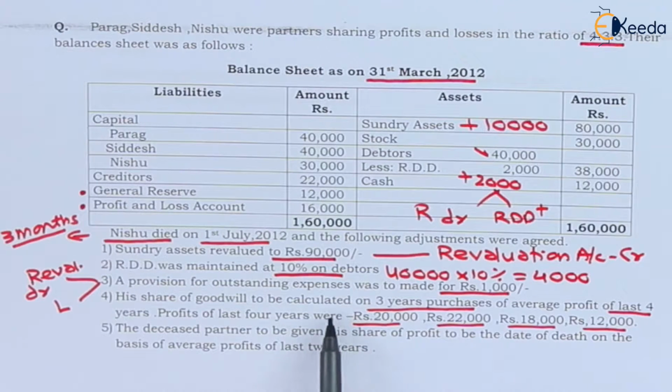Share of goodwill to be calculated on 3 years purchase of average profit of last 4 years. Profit of last 4 years were 20,000, 22,000, 18,000 and 12,000. Here we are required to give the deceased partner's share of goodwill. For that purpose, this adjustment is given. First step will be calculating average profit based on these profits given for 4 years.